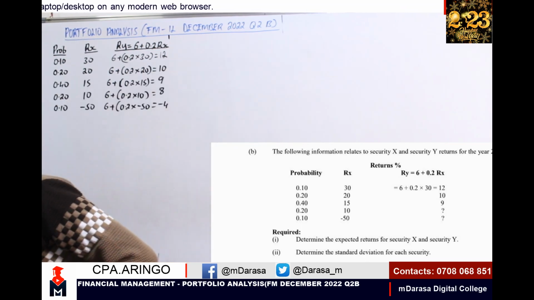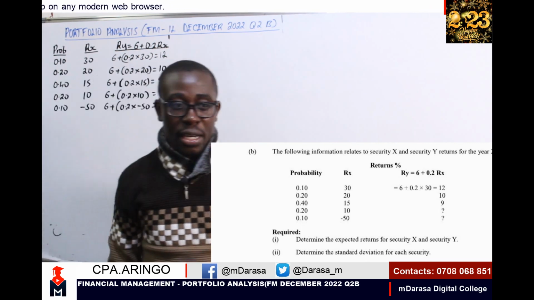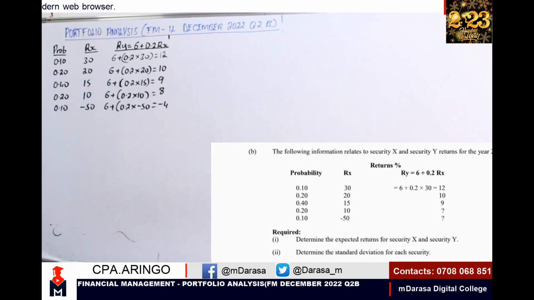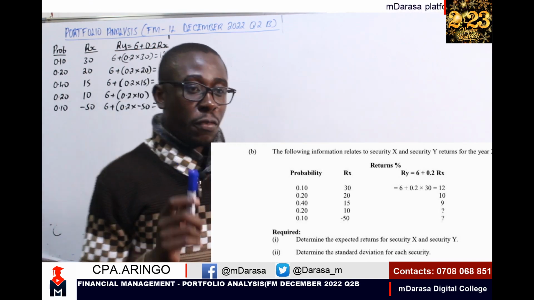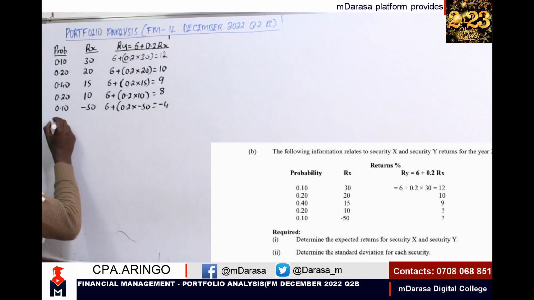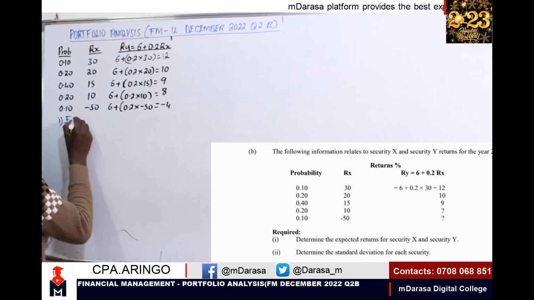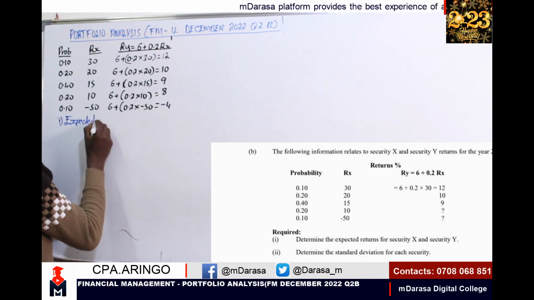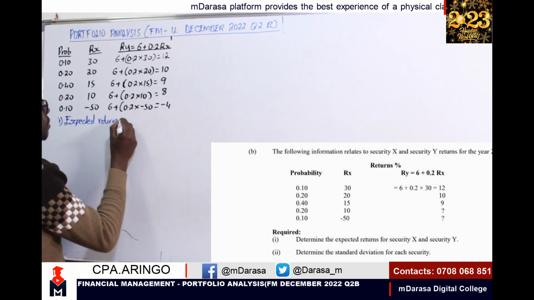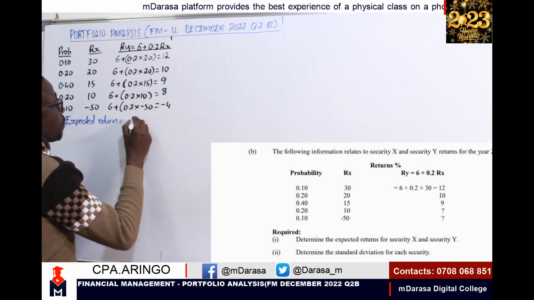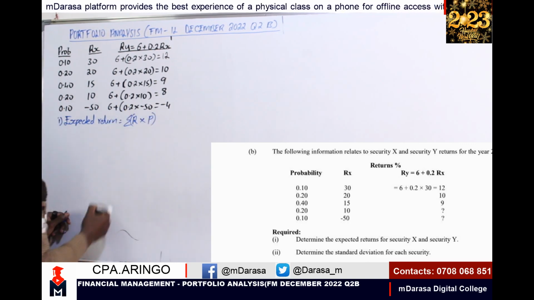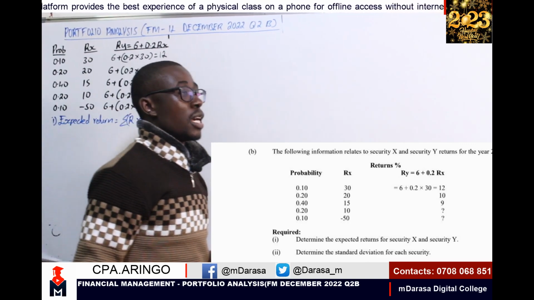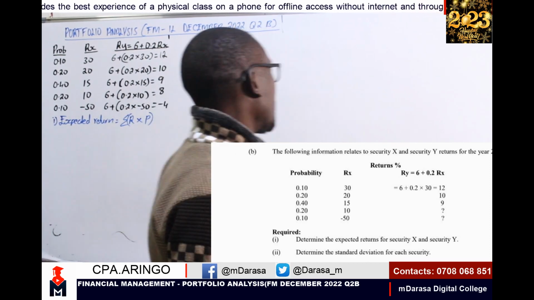Let's go to the required here. The examiner wanted us to determine the expected returns for security X and security Y. I'm very sure, if you've watched the first video on determining expected return, that this will be very easy, because all I need to recall is that I need to have my return times my probability, then I do the summation of that. I'm expecting all of you to have gotten that correctly.